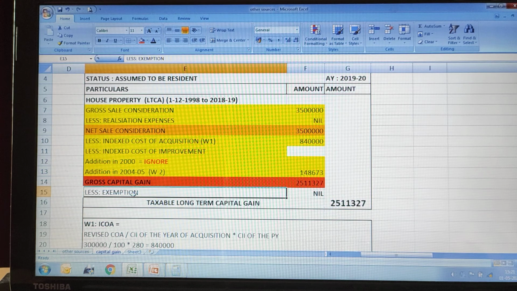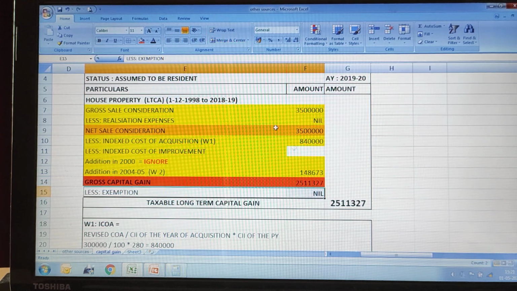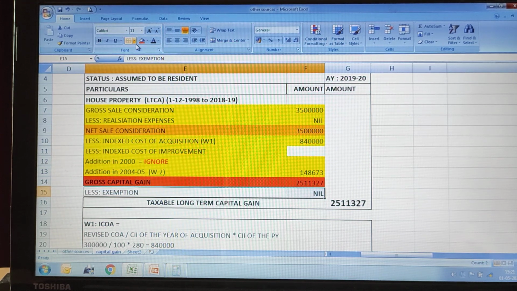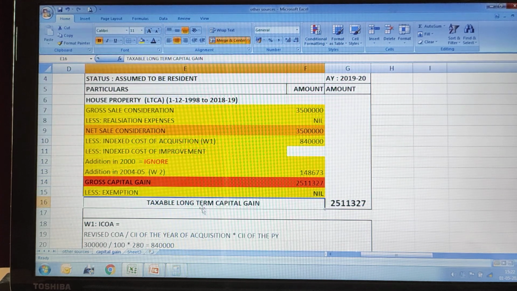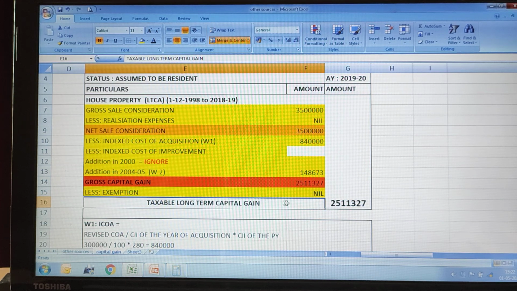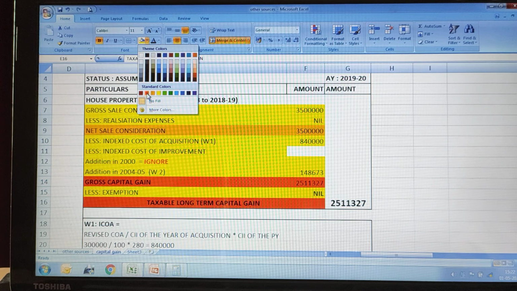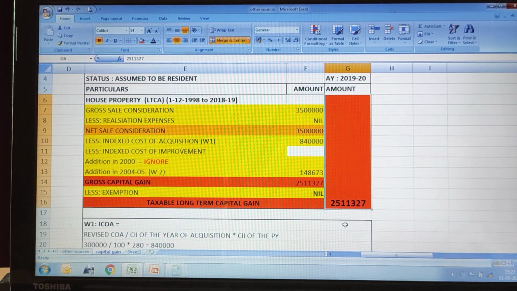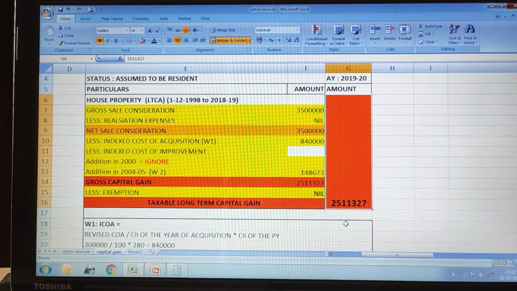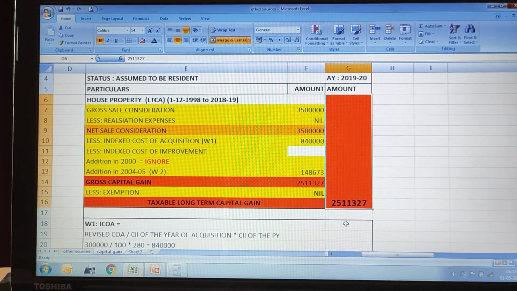With this you are going to subtract the exemptions. As per the question, no information is given on exemption, so we will put nil. So the final answer, the taxable long-term capital gain, is 25,11,327 rupees. Hope you have understood.